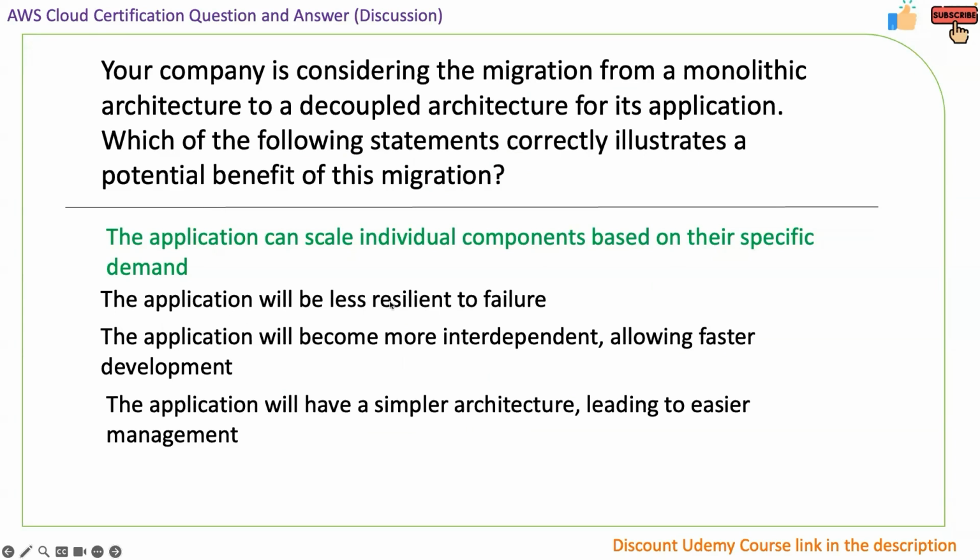The application will be less resilient to failure. This is false because when we have the applications in different apps, so the web app is having a login page, a product page, and the payout page, the changes on the payout page will not affect the product or the login page. Then the application will become more interdependent, allowing faster deployment. This is true, the application will become more interdependent. Yes, allowing faster deployment is also true. But remember that failure in the login page again doesn't affect the product page. So interdependency is true, but the functionality of one application doesn't affect the other.